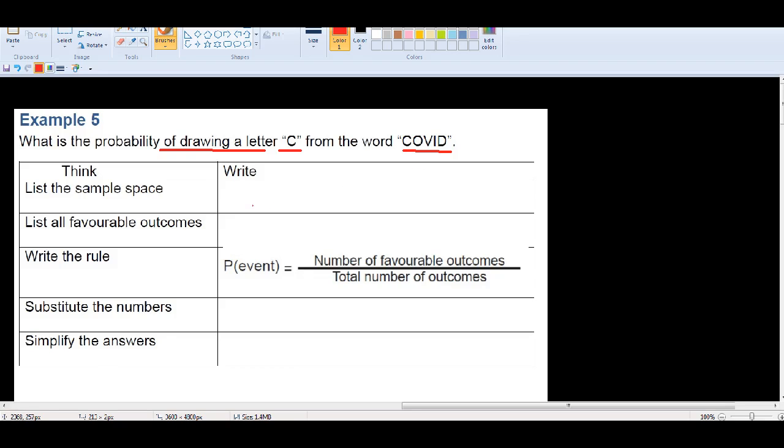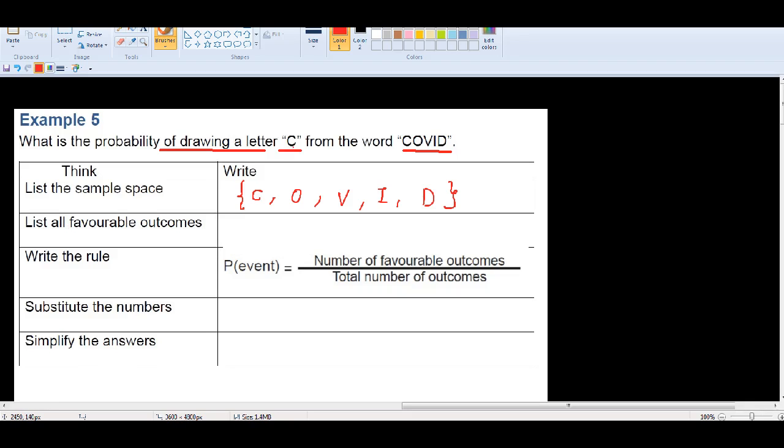So first, consider what the sample space is. How many possible outcomes are there by drawing a letter from COVID? There are C, O, V, I, D. So there are 5 possible outcomes. Then you need to list all favorable outcomes.